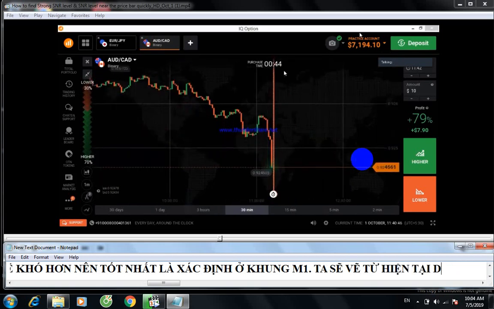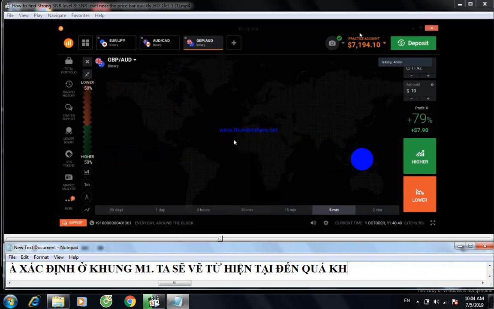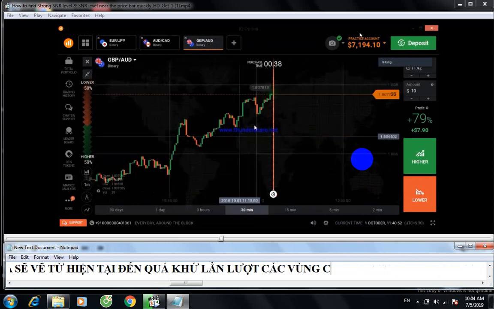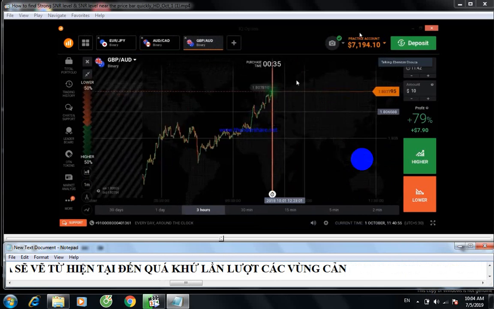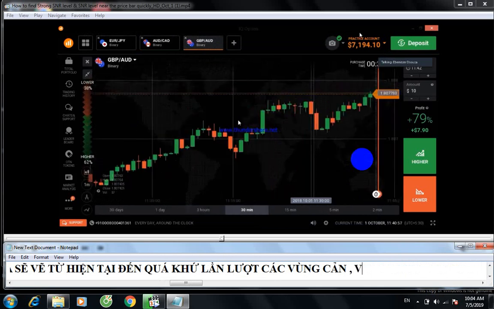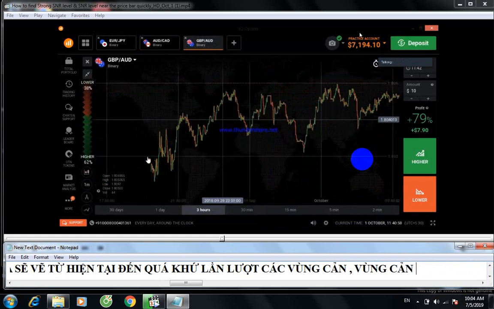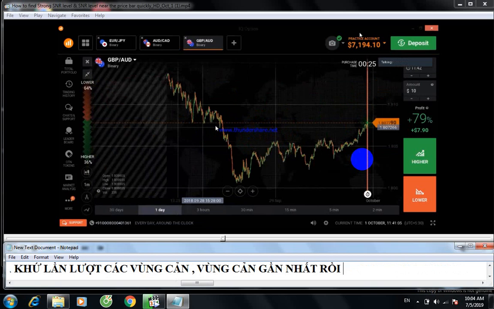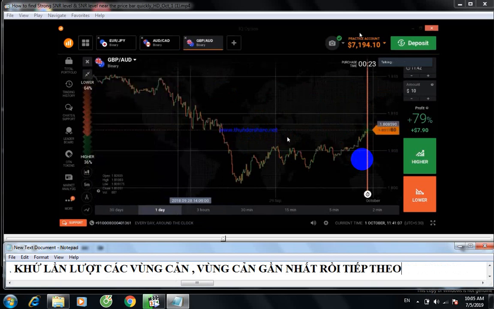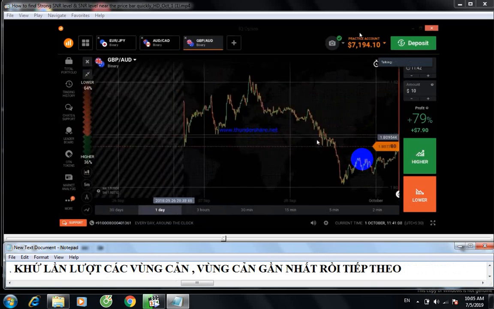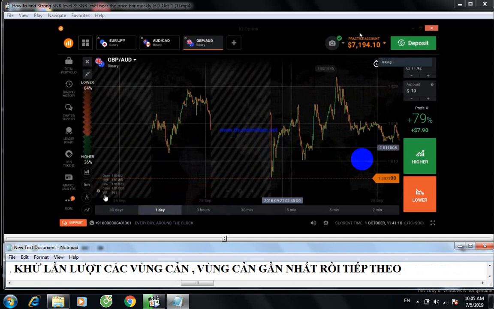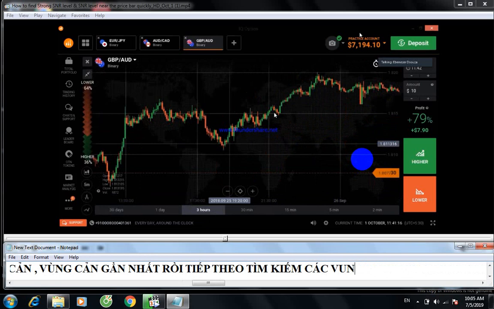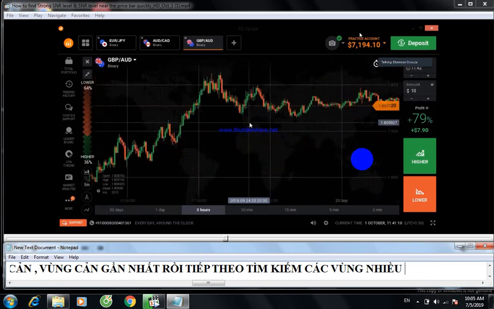I'll draw here. Okay, this is an uptrend, no problem. This is the price bar. I'm drawing near the price bar in the past history. I need to go back so you can see the price bar here. If you draw the strong levels in the past history, you can easily check the strength of this level.